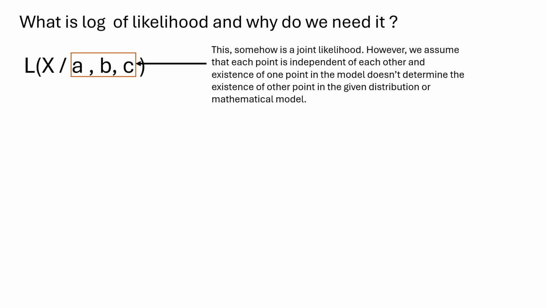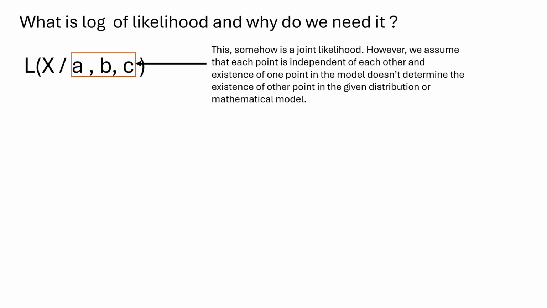But in many real life situations there are many factors which contribute to the likelihood of a certain thing. Now this somehow is a joint likelihood. However, we assume that each point is independent of the others, and the existence of one factor doesn't determine the existence of another factor or point in the given distribution or mathematical model.